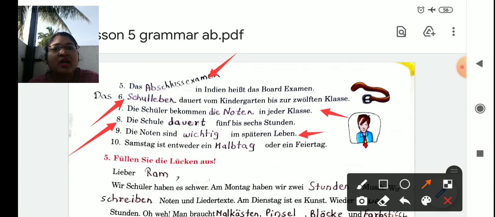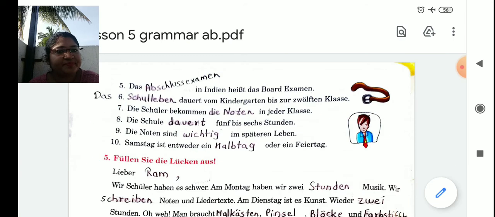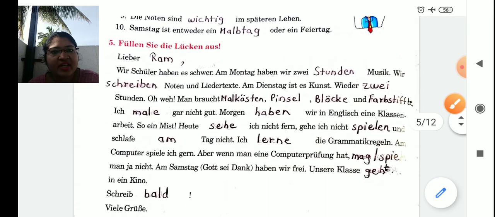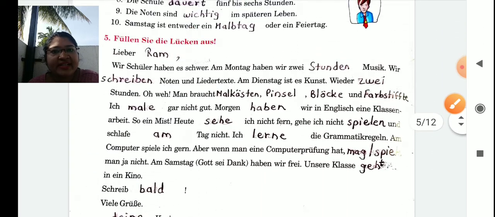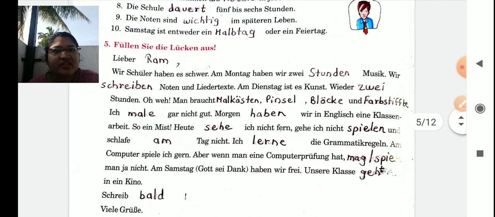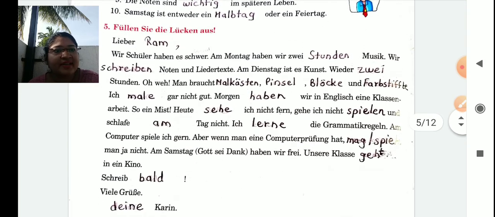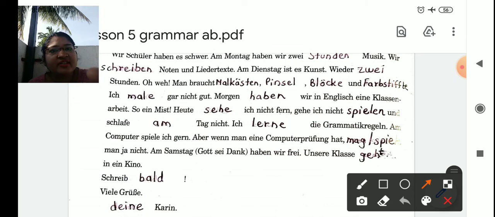Nummer 9. Die Noten sind wichtig im späteren Leben. The grades are important in later life. Next, 10. Samstag ist entweder ein Halbtag oder ein Feiertag. Entweder means either. Saturday is either a half day or a holiday. Now, they have given here one letter, students, and they have told us to fill in the blanks. Let's read it.